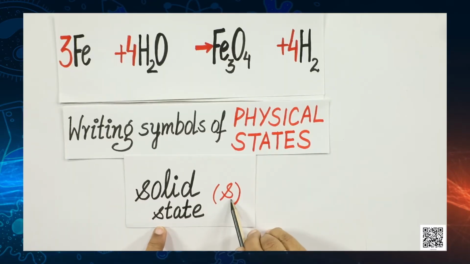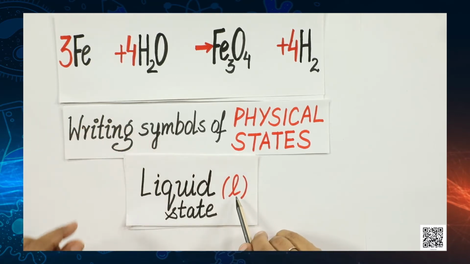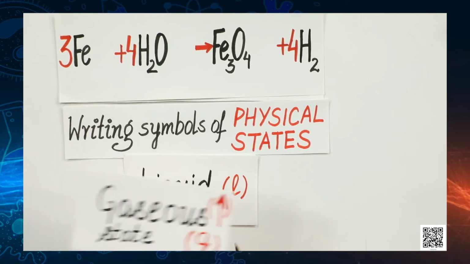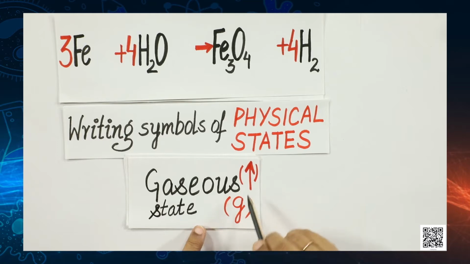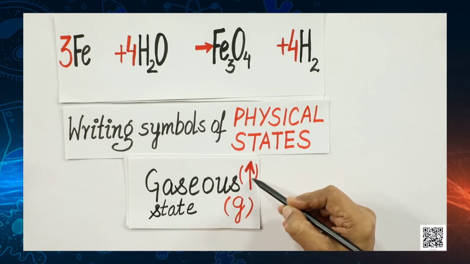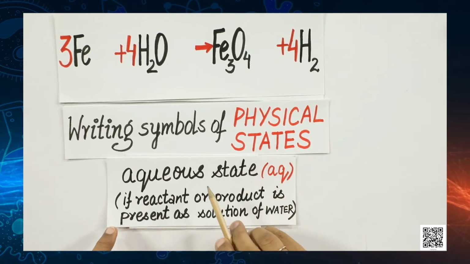How do we do that? Well, for solid state we will add in brackets a small letter s. For liquid state we will add a small letter l, and for gaseous we will add a small g, or we can also show it by an upward arrow. And well, what if the solution is made in water?